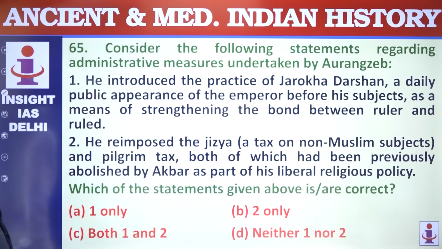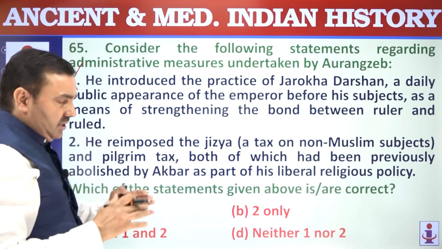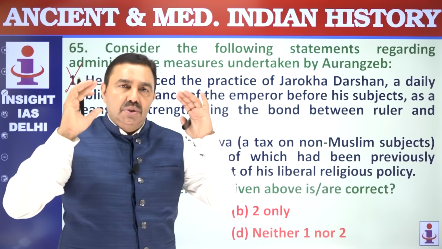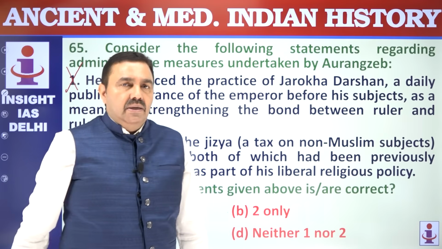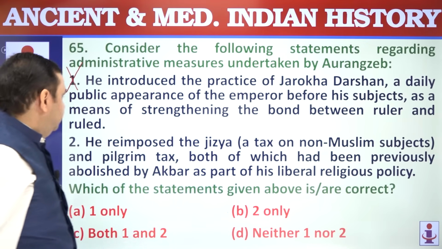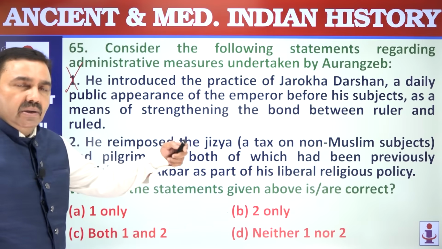Consider the following statements regarding administrative measures taken by Aurangzeb. He introduced the practice of Jharokha Darshan. He banned the practice of Jharokha Darshan. In this practice, the emperor stood in a balcony every morning to show his face to the people so that people could feel protected: the emperor was safe, the empire was safe, and they were safe. This was a Hindu practice adopted from the Rajputs by Akbar.